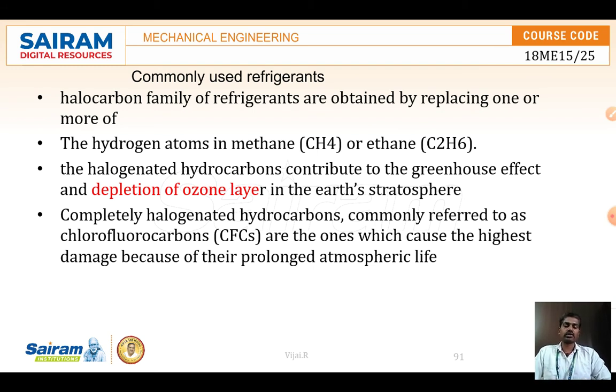So these are the chlorofluorocarbons, which we have already studied in the greenhouse effect, that is, global warming and ozone layer depletion. The chlorofluorocarbons do great damage because of their atmospheric life. Once they cause ozone layer depletion, this is a very dangerous thing.